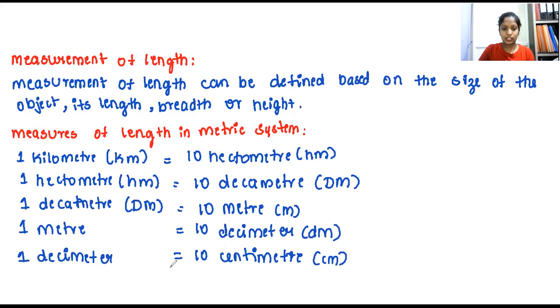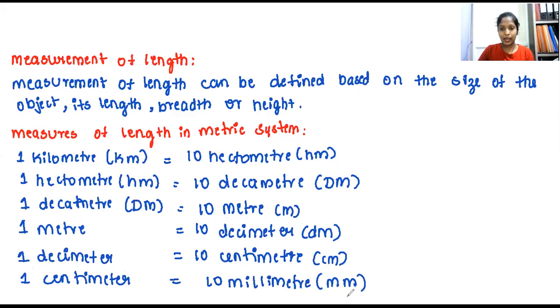Centimeter can be expressed as cm. So 1 centimeter will be equal to 10 millimeter. Millimeter can be expressed as mm. So this is what the measures of length are.